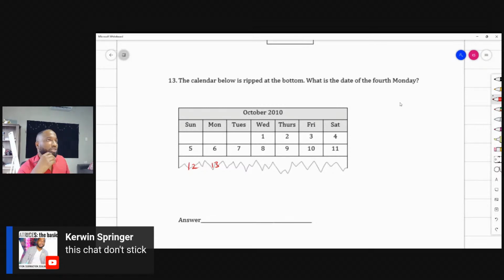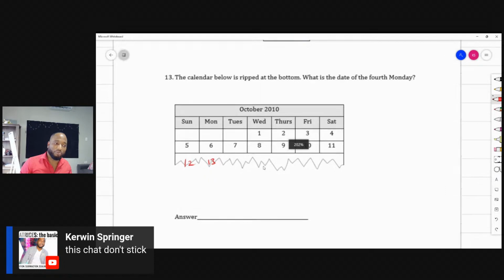We're getting problems with this one, parents. Teachers, we're getting problems with this one. The answers are really varying. I'm bringing this back next week. We're bringing back a calendar question next week. What is the date of the 4th Monday?